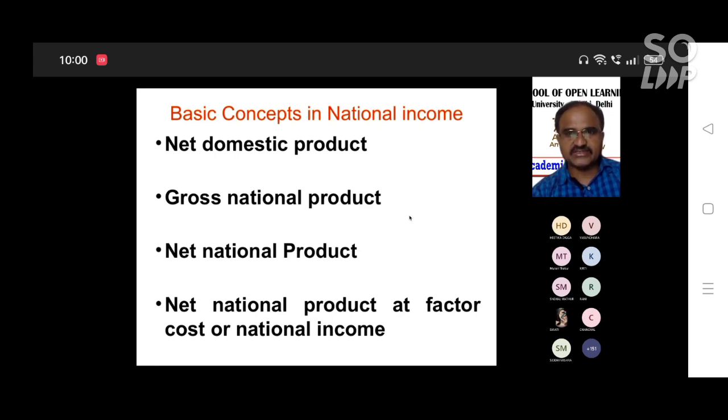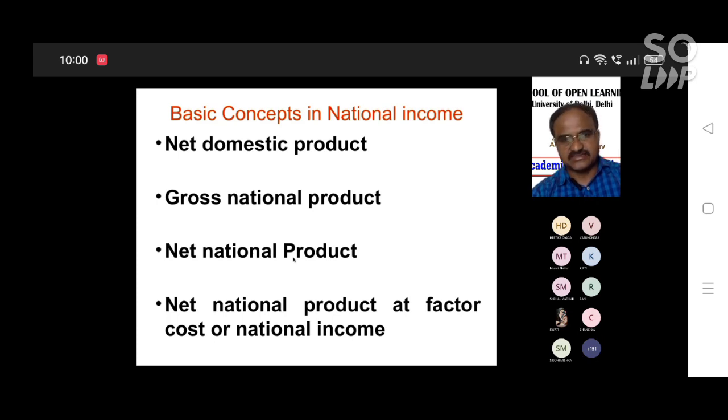What is NFIA? Factor payments received from the rest of the world, minus the payments we make to the rest of the world. So GNP, gross national product, is equal to GDP plus NFIA, net factor income from abroad. That means receipts and payments. Okay, clear? Gross national product.